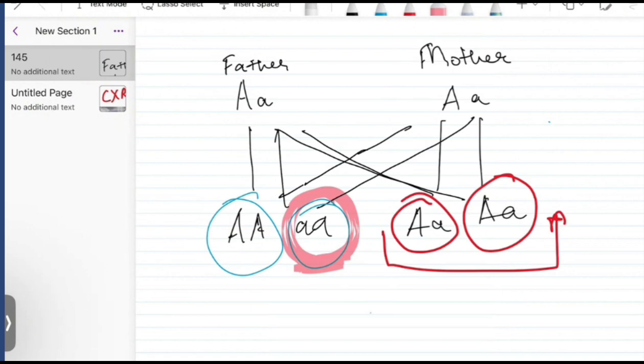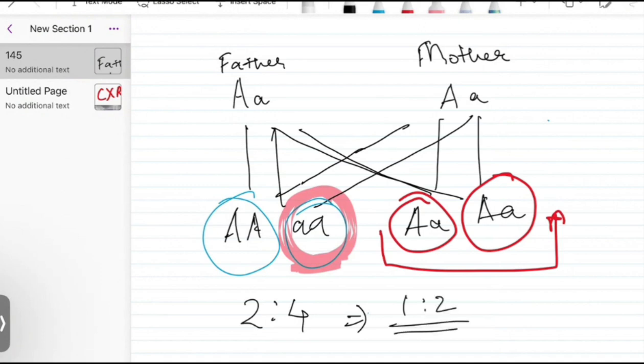So they have asked us what is the probability of the next child being a carrier. So the thing is like two out of four children can be carriers. So this is your probability, two out of four. If you do the fractions, it comes out to be 1 raised to 2. So this is your answer.